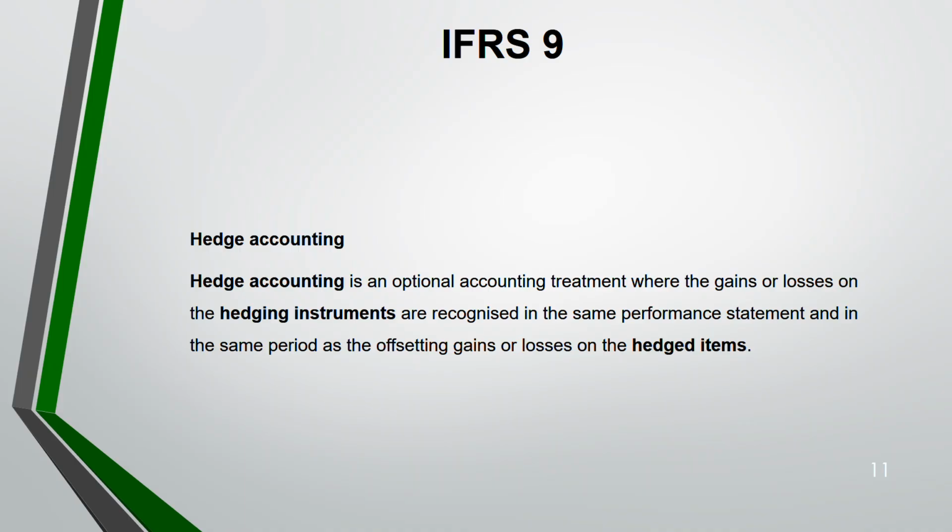All these things are explained in detail in financial management or AFM. But details you do not have to know here in IFRS 9 for SBR and FR. But I'm just telling you what hedging actually does. Hedging actually manages your risk by taking a contract. It could be a future contract, option, swap, forward, money market. There are so many hedging instruments. Okay, why do you take that? To have a gain, of course. So if you're having a gain in the hedging instrument, you're going to have a loss in the hedged item. So the gain and the loss in the hedged item will be offset by the gain and the loss in the hedging instrument. If this relationship is there, then only you can use the hedge accounting.